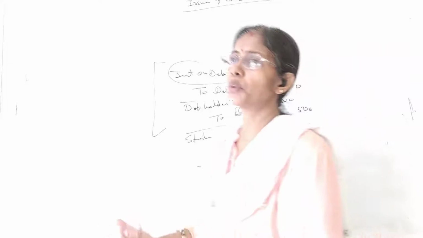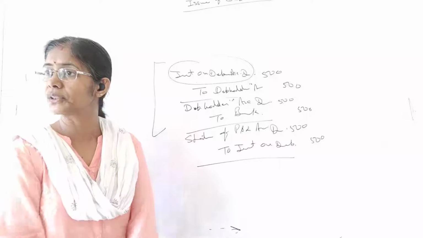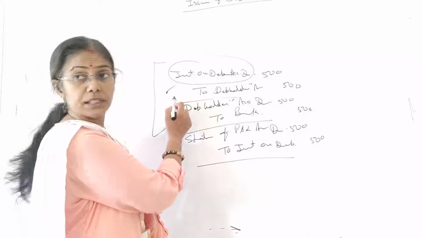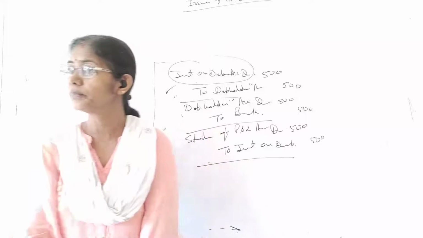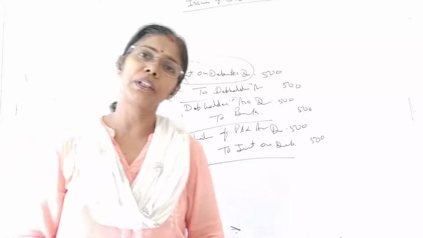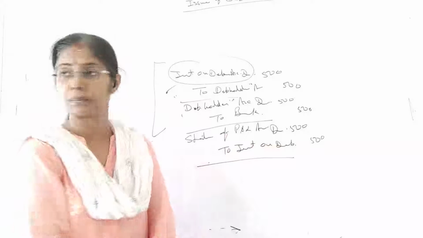What is the question? How to do that? Everything I'll be explaining, but you should be clear with the entries first. How we have done, why we have done this transaction, this entry, then what I have done and why I have done. Is it clear? First we make the payment, and at the end of the year we transfer the whole interest on debenture to statement of P&L.